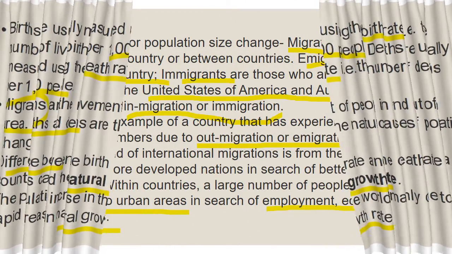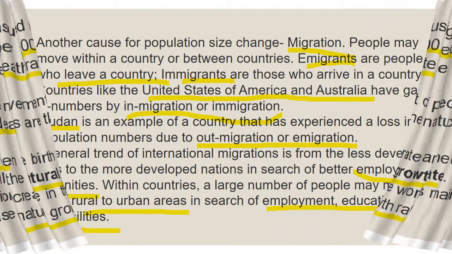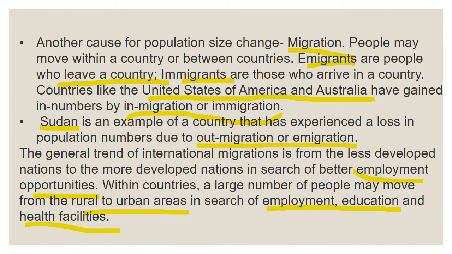So next, what is the factor? We are going to see another factor that results in population change, that is migration. Migration means movement of people from one place to another place. They move within a country or out of the country, between countries. So, emigrants. What are emigrants? Emigrants are people who leave a country. Immigrants are those who are coming to a country. Those who arrive in a country are immigrants. Those who are going out of the country are called emigrants.